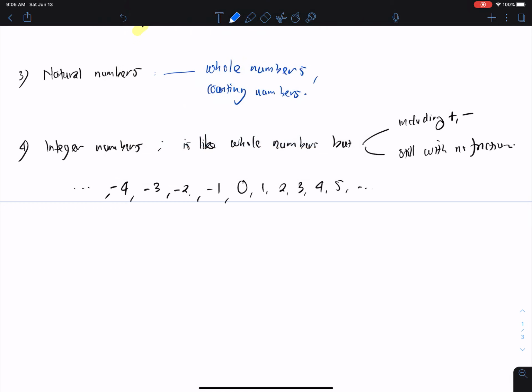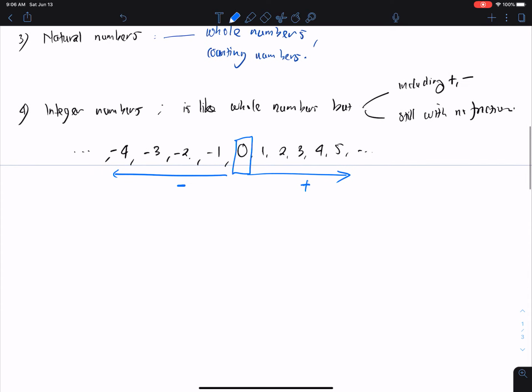Positive integer means starting from 0 to the right, so this is positive, and the other one, negative integer, will be from 0 to the left, and then including the 0 as well. Alright, but still the fractions are not included in the integer numbers, right?